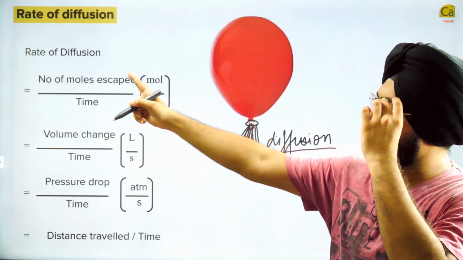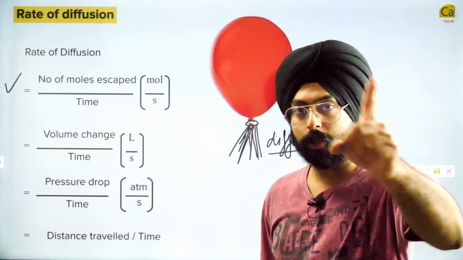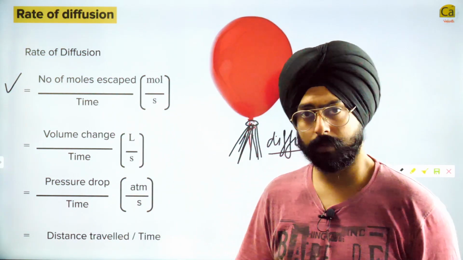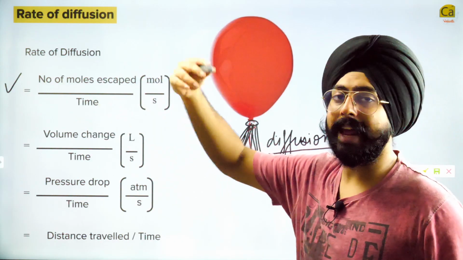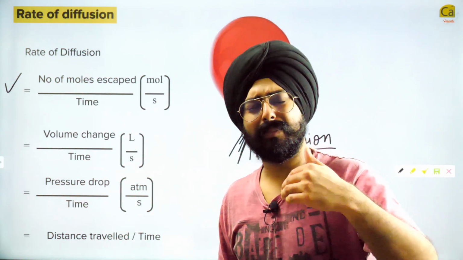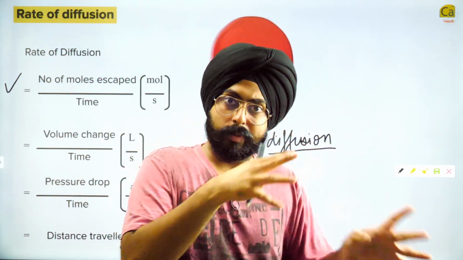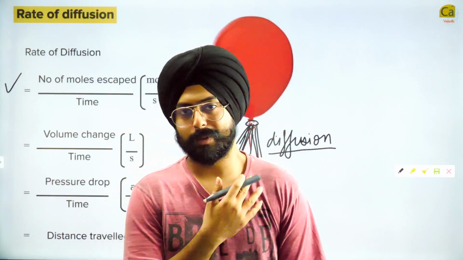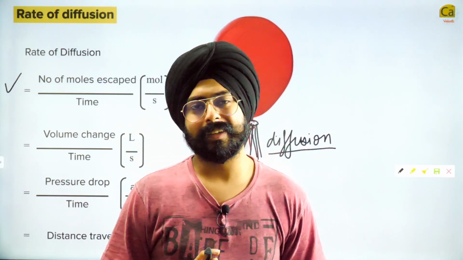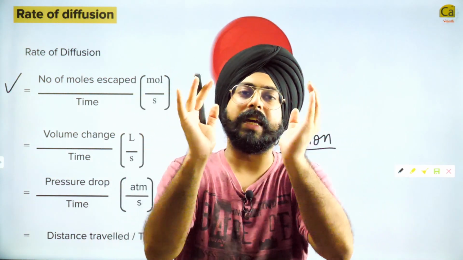So rate of diffusion can be defined as number of moles escaped per unit time. Make sure you're noting all of these things down. Okay, so rate of diffusion can be defined as moles per second. But since you and I don't have this supervision where we can see how many moles are escaping from the balloon all the time, it's better that we simply see the change in the size of the balloon.